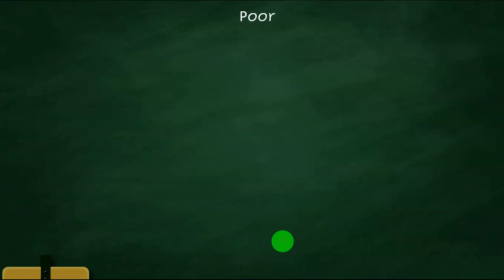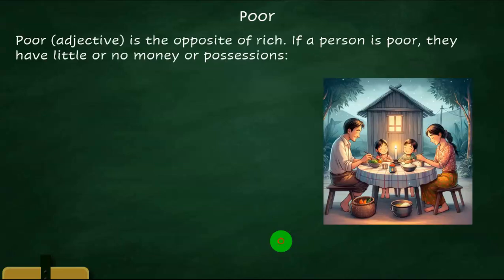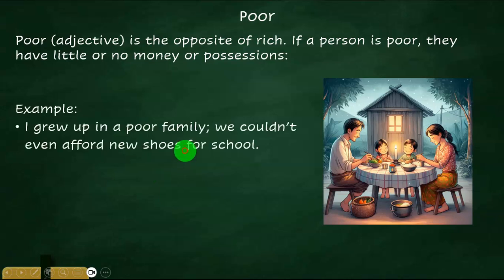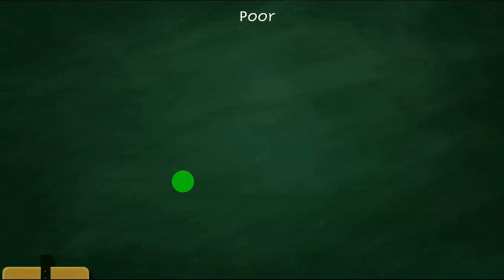Okay, let's move on with the word poor. The pronunciation is different. It is "poor." Now, poor is an adjective, the opposite of rich. If a person is poor, they have little or no money or possessions, right? So that is the first meaning of the word poor. When you are literally struggling with your money, your possessions, and you don't have enough. Example: I grew up in a poor family. We couldn't even afford new shoes for school, right? So that's the first example of poor.